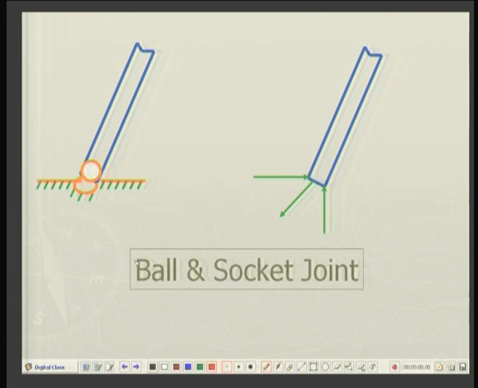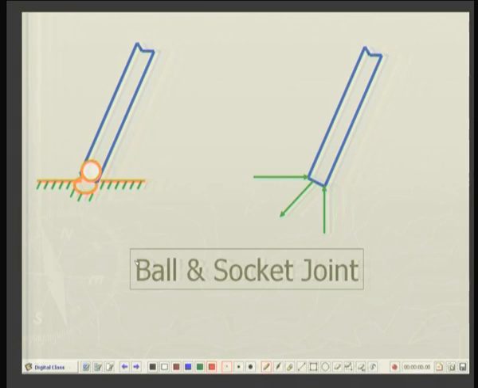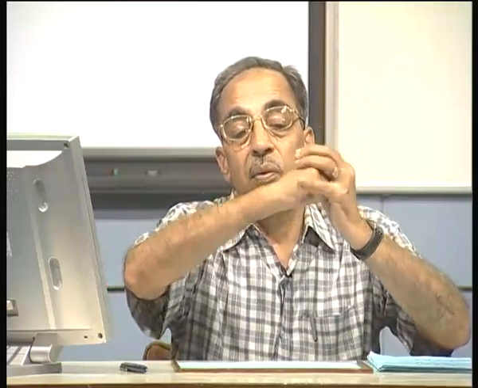All the previous examples were in a plane. Suppose I consider now a three-dimensional contact. That is, there is a rod which is having a ball end and which can move in a suitable socket into the wall or a floor. So, this is called a ball and socket joint, just like this. Here is one end of the rod and there is a ball, so it can move.